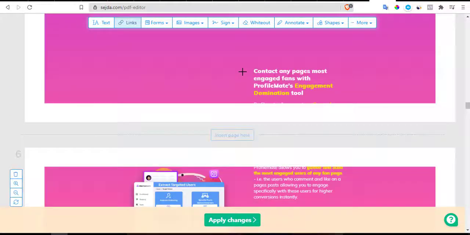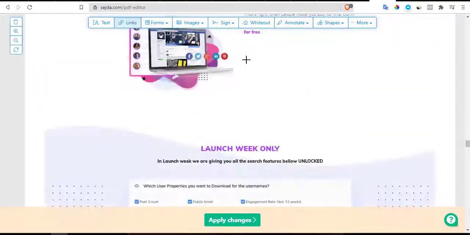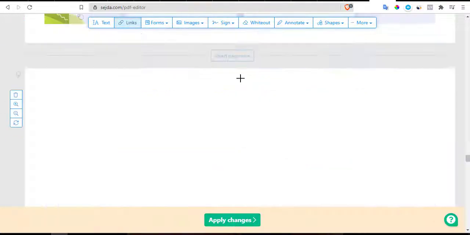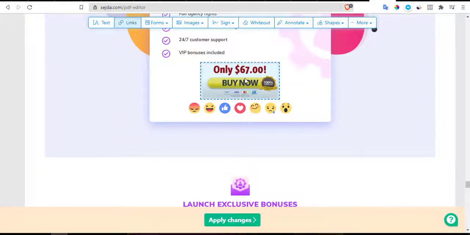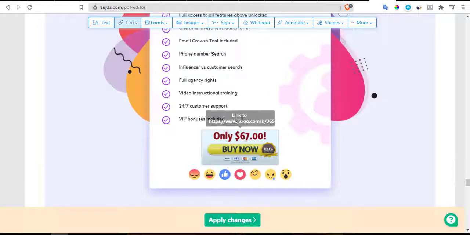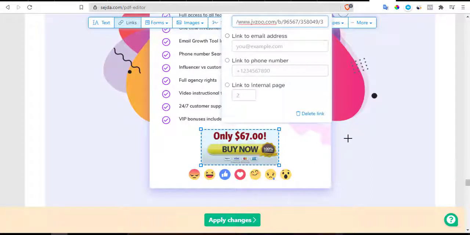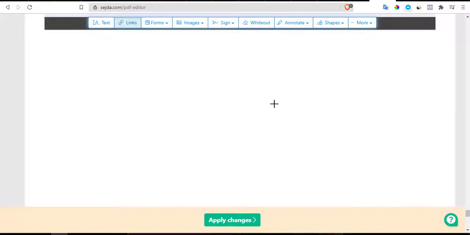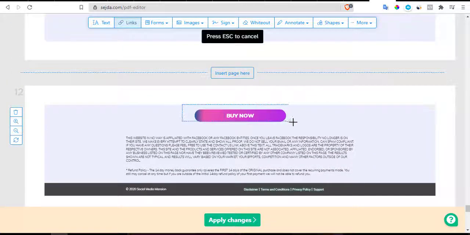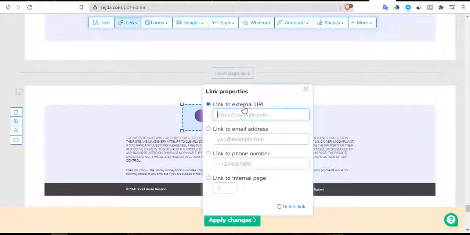Look for another part that has a call to action. Alright, yeah, this is another one. Yes, you can see it has a link to Chevy. So as you can see, it already has a link. Now Web to PDF added this link for us. Alright, now if this is not your link, you have to edit this. Click on it and remove this link, but it is my link, so I'm gonna leave it. And then let me see, that's all. As you can see, there's buy now here, so I'm adding this link to buy now.